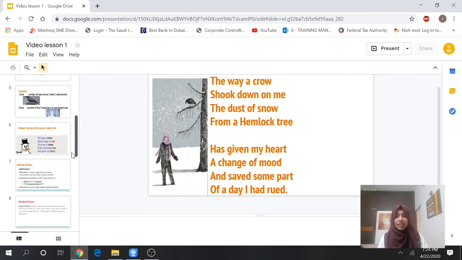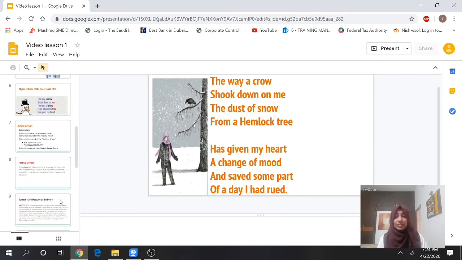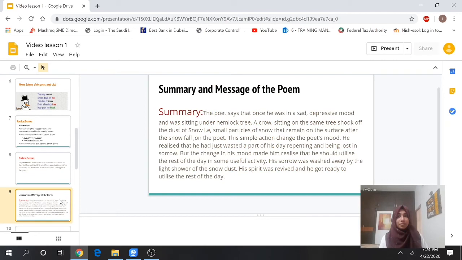And now just look at the summary of this poem. The poet says that once he was in a sad, depressive mood and was sitting under a hemlock tree. A crow sitting on the same tree shook off the dust of snow, that is, small particles of snow that remain on the surface after the snowfall, on the poet. The simple action changed the poet's mood.